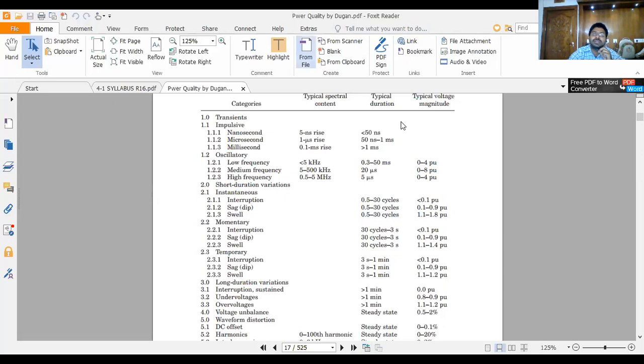Now see these levels once again. We can draw the diagram. You can see this voltage sag, the diagram.